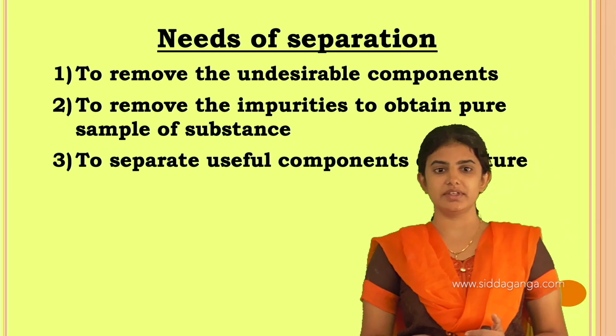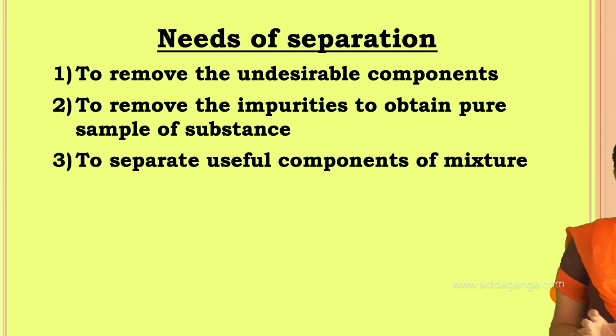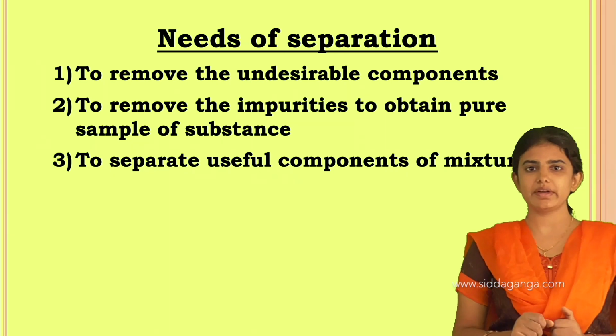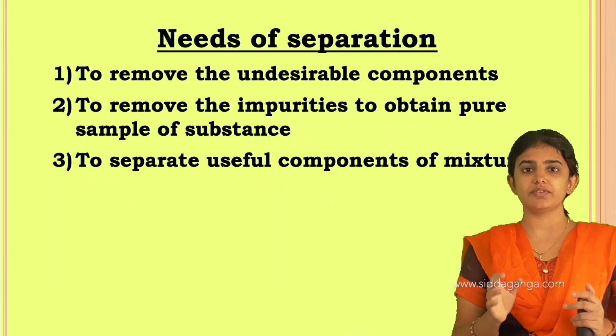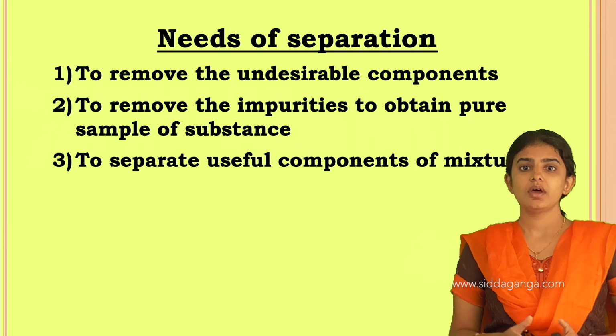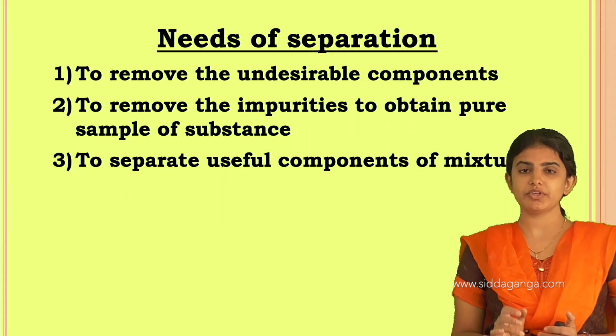And the third need is to separate useful components of a mixture. For example, crude oil. While extracting crude oil, it has different types of impurities, and useful components are also there.